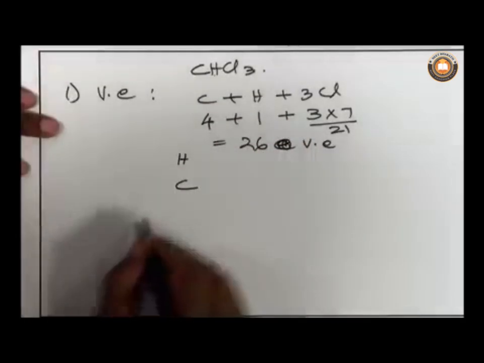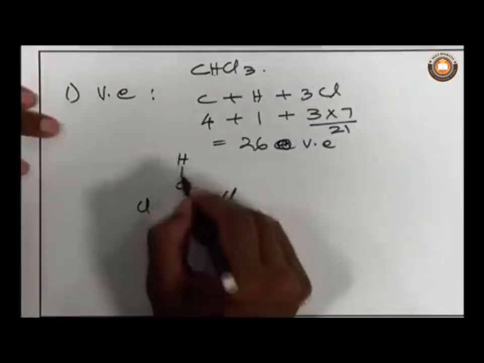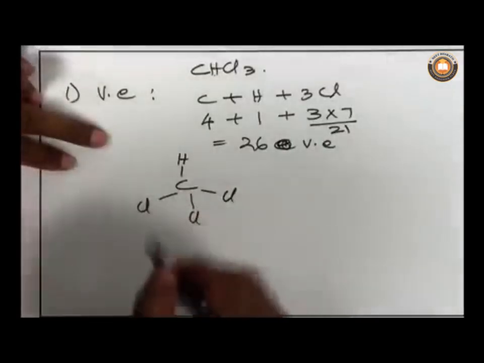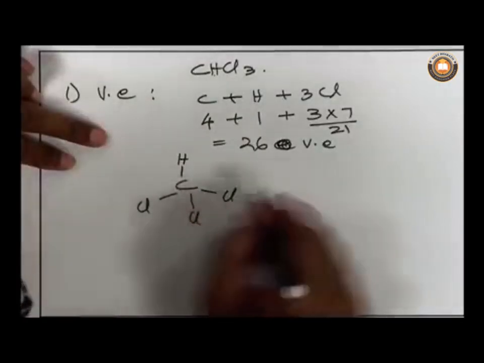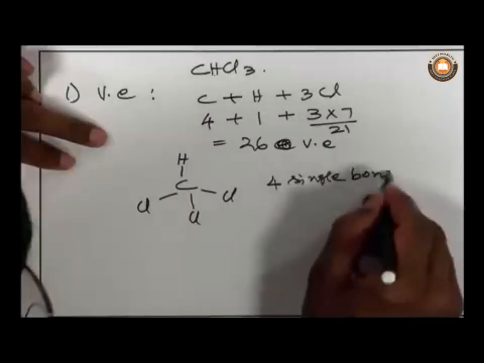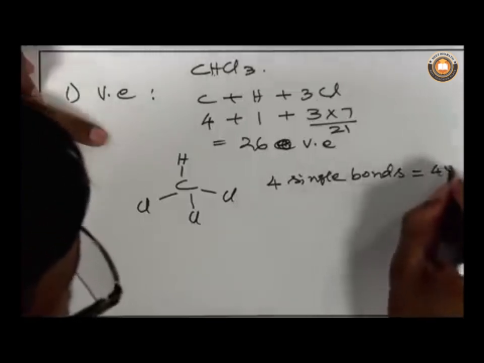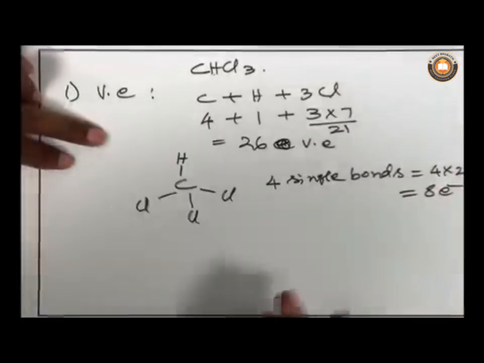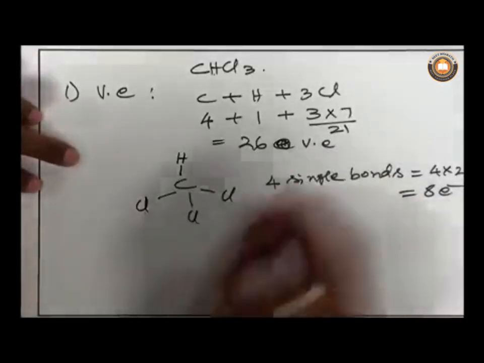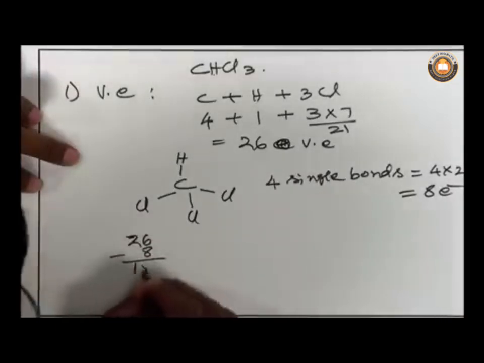You draw a hydrogen atom here and chlorine atoms here, here, and here, and then draw a single bond to each. Now 4 single bonds are drawn, that is 4 into 2, equal to 8 electrons. Now 8 electrons are consumed. Then you subtract 8 electrons from the total number of electrons: 26 minus 8 equal to 18 electrons.